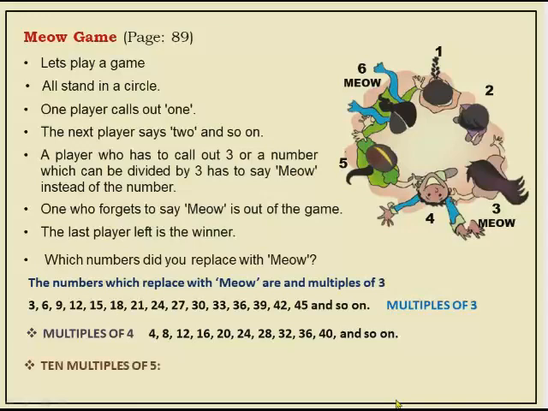Now, 10 multiples of 5. So give the 10 multiples of 5: 5, 10, 15, 20, 25, 30, 35, 40, 45 and 50. All these are the multiples of 5.